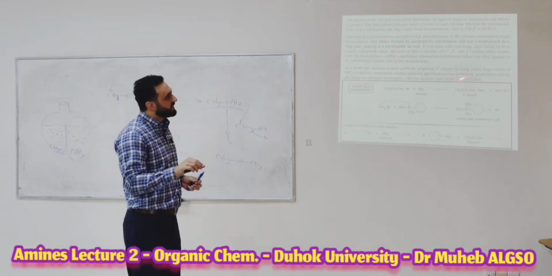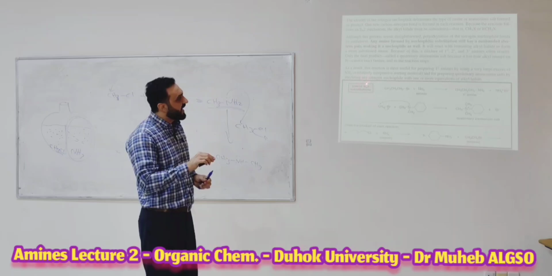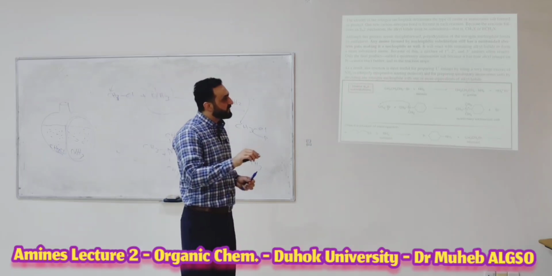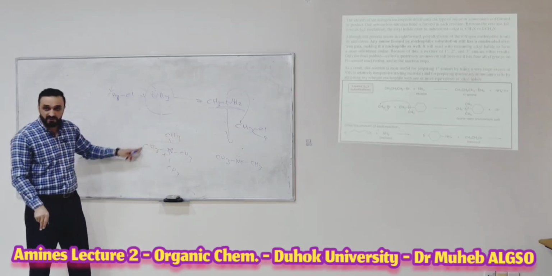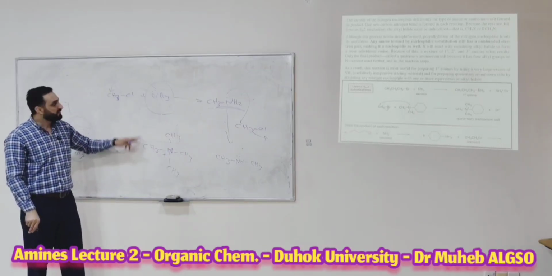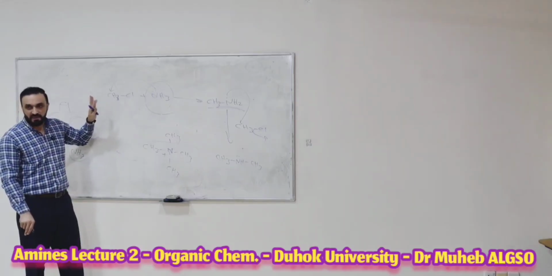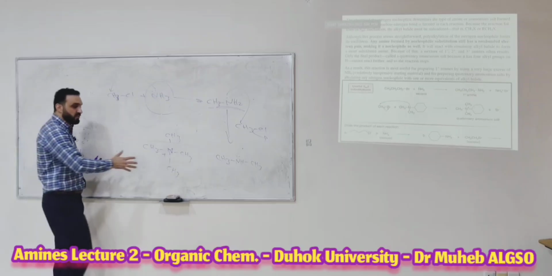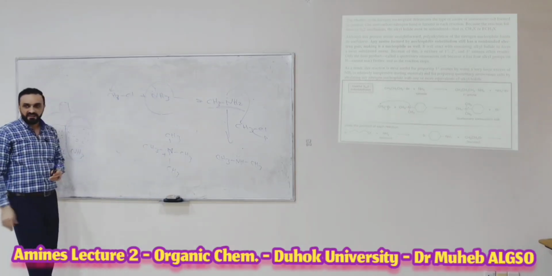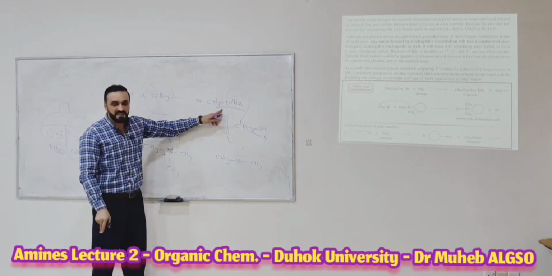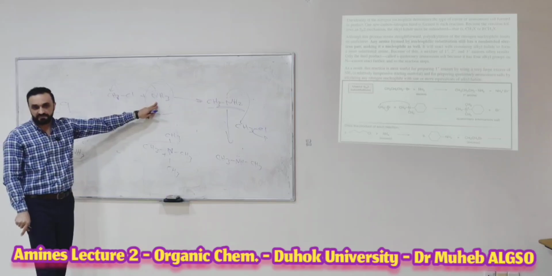To prepare the quaternary ammonium salt, you alkylate the nitrogen nucleophile with one or more equivalents of the alkyl halide. If you want to prepare the quaternary ammonium salt, what do we have to do? You have to use a large amount of the alkyl halide. So it is the reverse of the other. If you want to prepare just a quaternary ammonium salt, directly use a big amount of the alkyl halide. If you want to increase the percentage of the primary amine, use a big amount of the nucleophile.